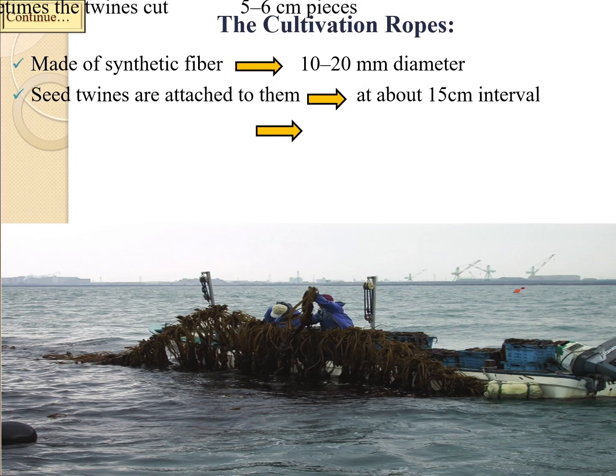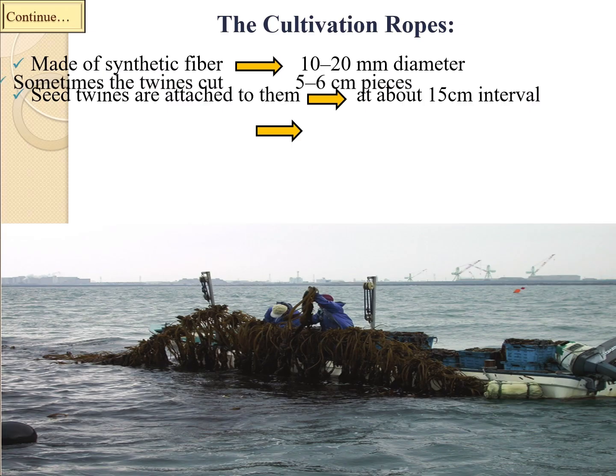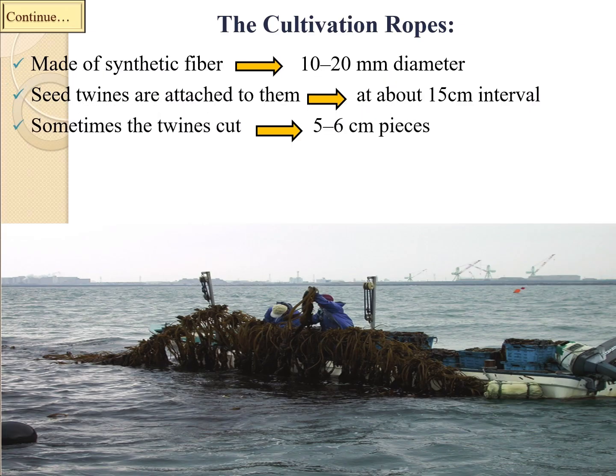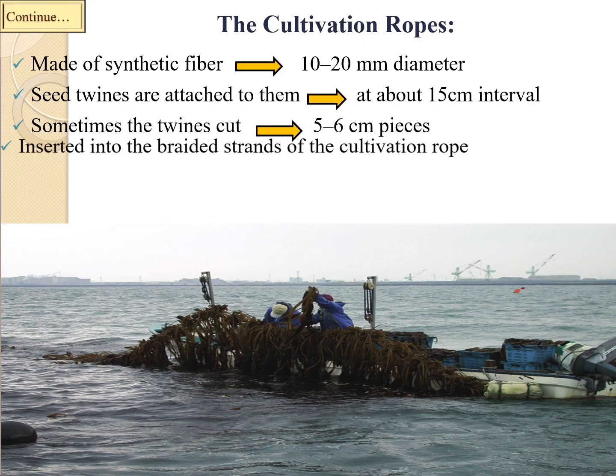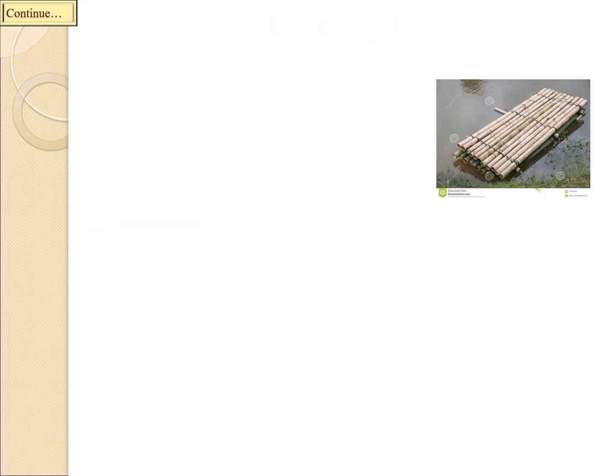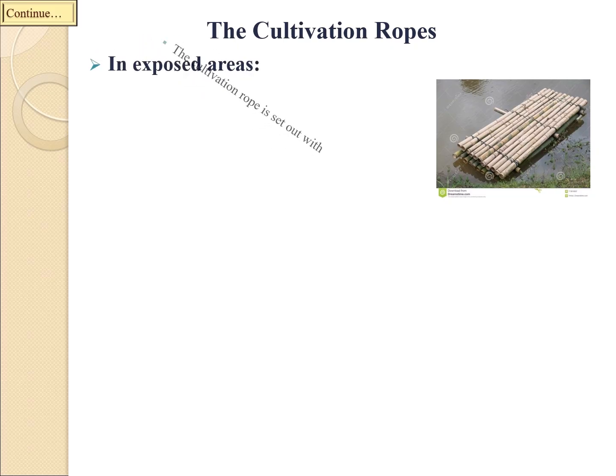Twines containing the seed are set out on cultivation ropes in water depths up to 5 meters, depending on local conditions. These cultivation ropes are made of synthetic fibers, maybe 10 to 20 millimeters in diameter. Seed twines are attached to them at about 15 centimeter intervals.